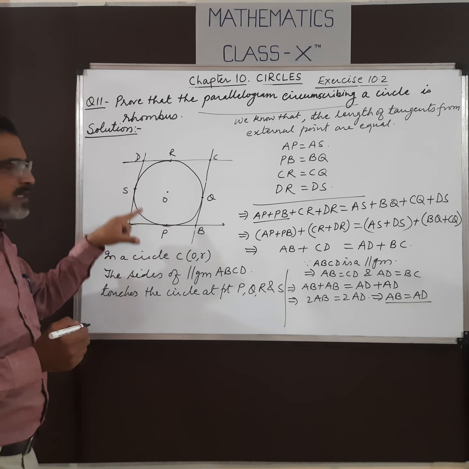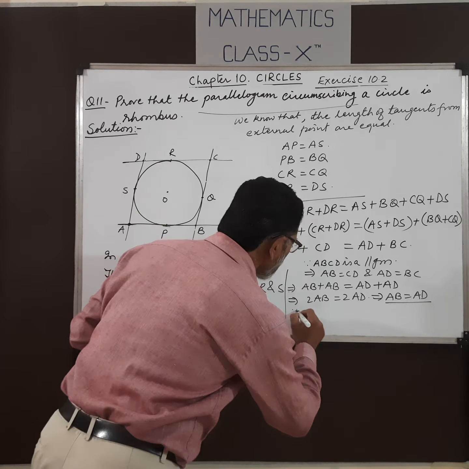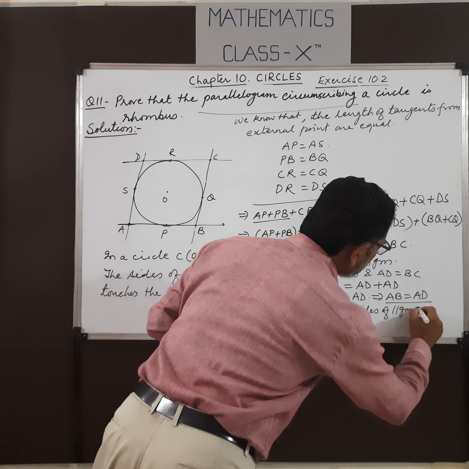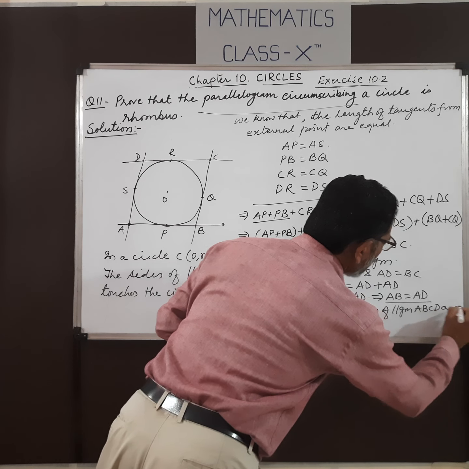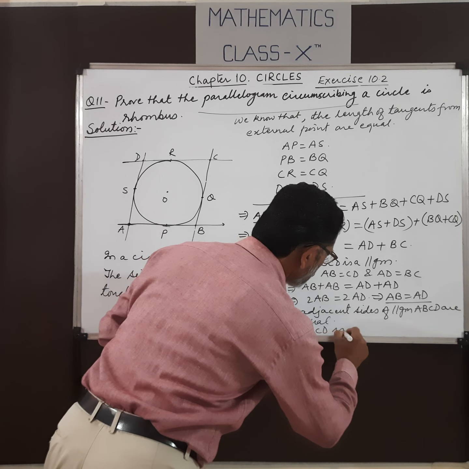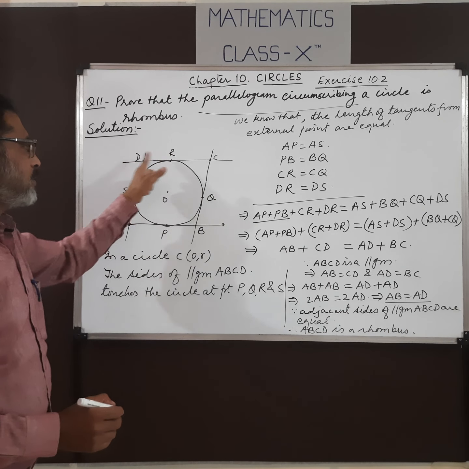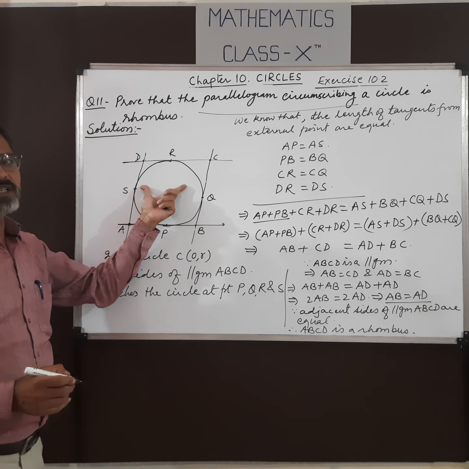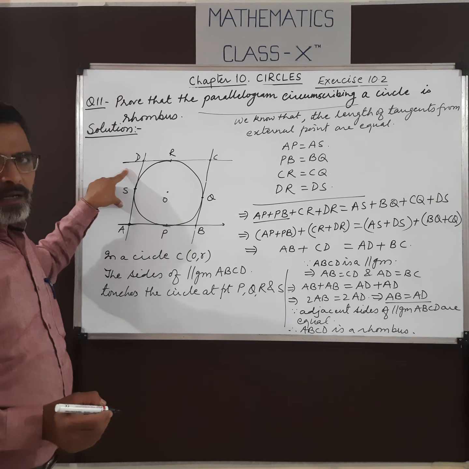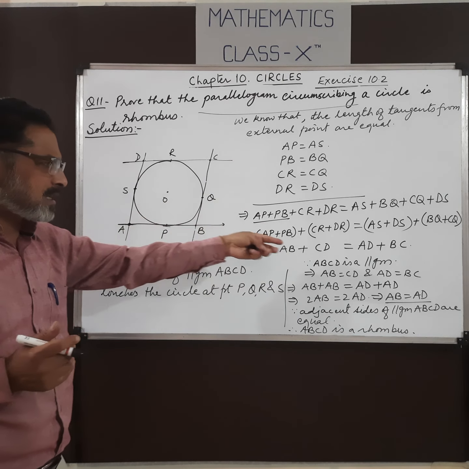AB equals AD means the adjacent sides of the parallelogram are equal. Since the adjacent sides of parallelogram ABCD are equal, therefore ABCD is a rhombus. And this is what you had to prove, that the parallelogram which is circumscribing a circle is a rhombus. For this we proved that the adjacent sides AB and AD are equal. You can also do it by equating AB with BC by making the replacement.